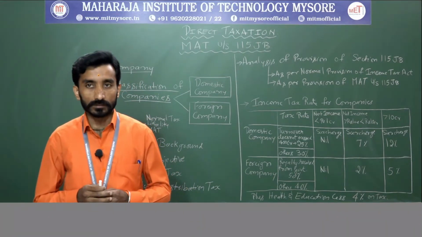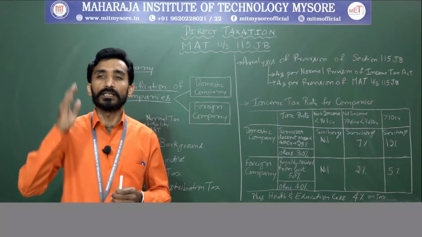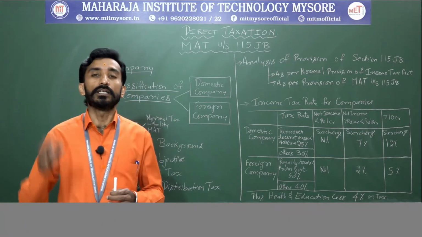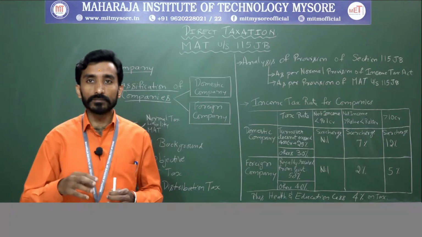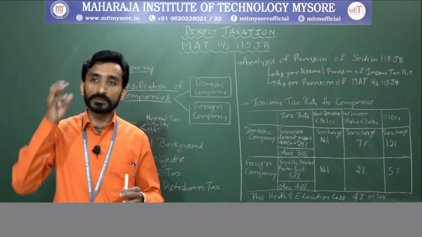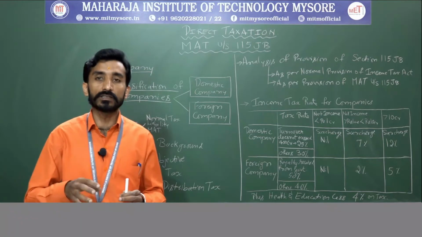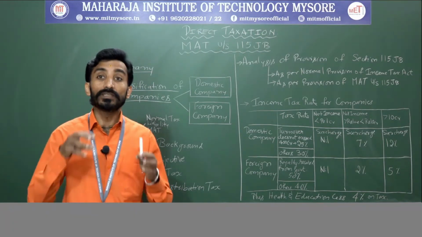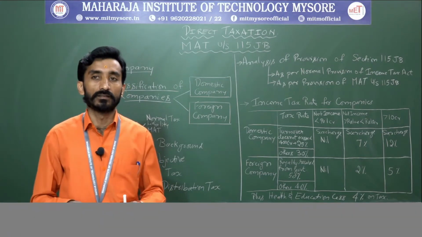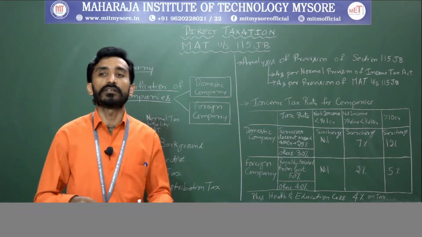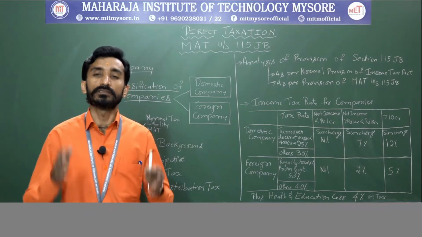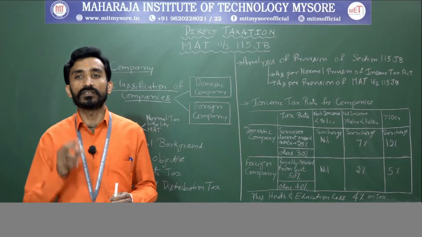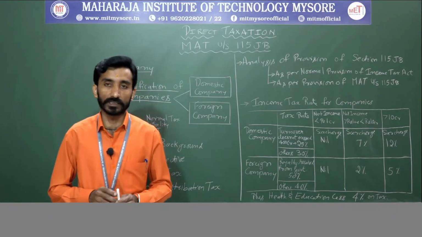A domestic company means an Indian company or any other company which, in respect of its income liable to tax, has made the prescribed arrangements for the declaration and payment of dividends within India payable out of such incomes, under section 2(22A). That is a domestic company.